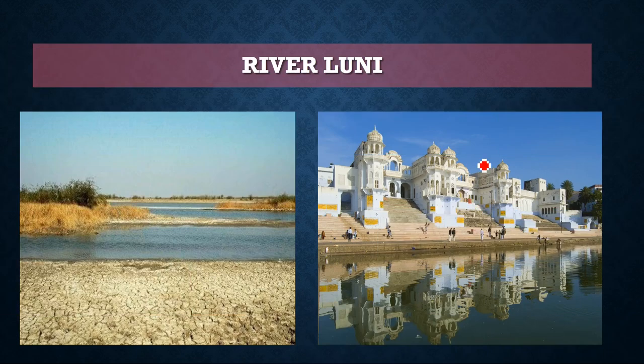Now the river Luni originates in the Pushkar Valley. This is Pushkar, and it drains into the Run of Kutch. Look at this river. This is not a deep river, it's a shallow river, and it is salty and sweet in some parts. Not good for agriculture, they say. Read about the river Luni.